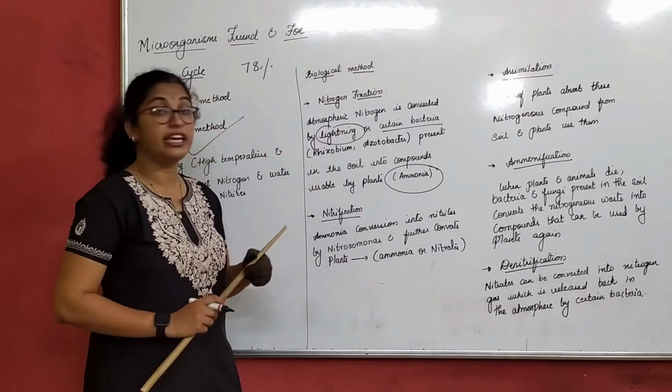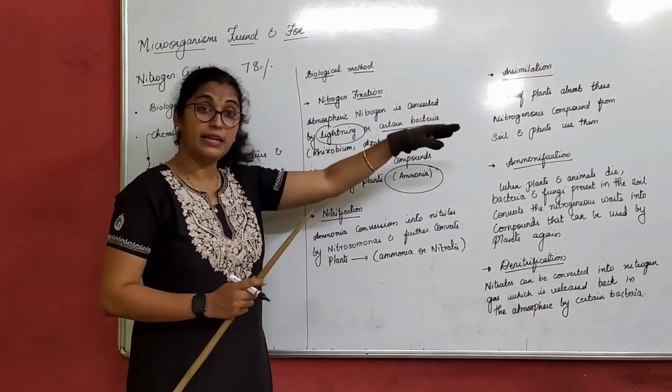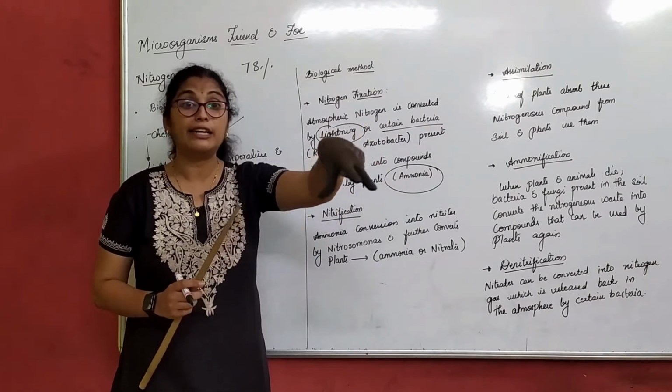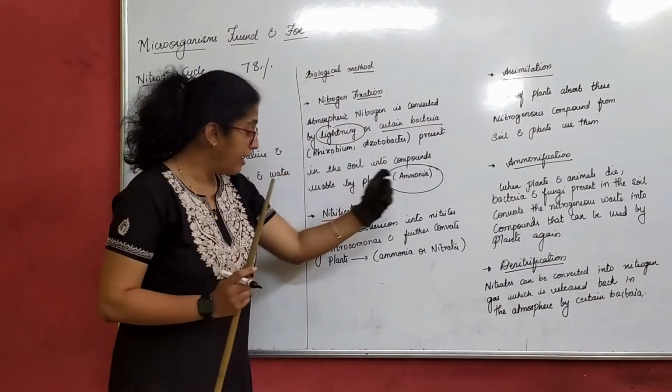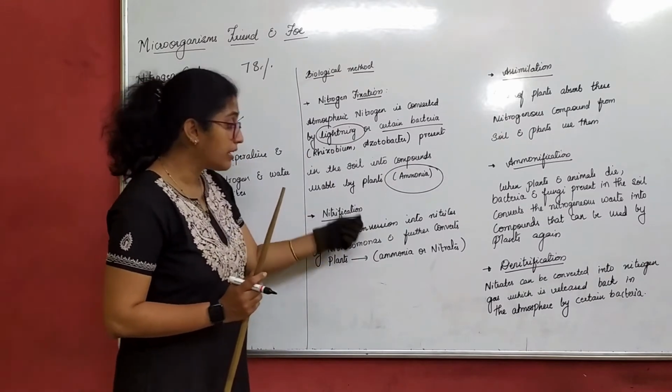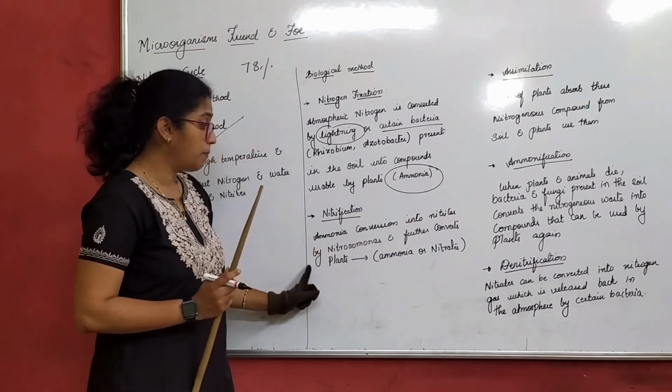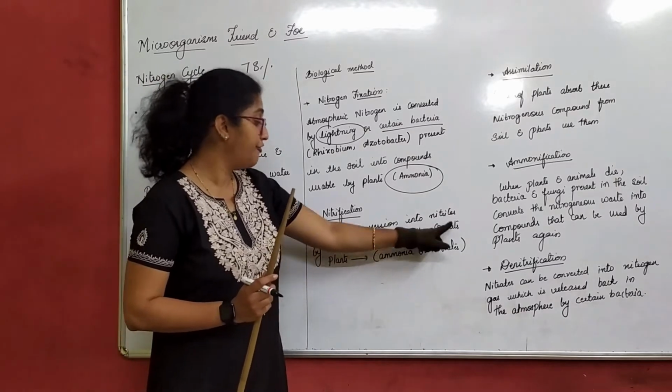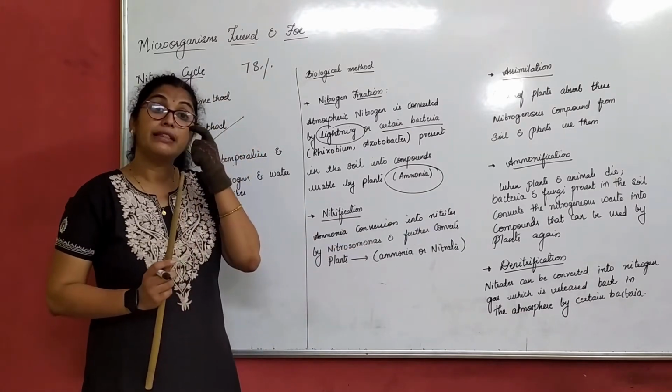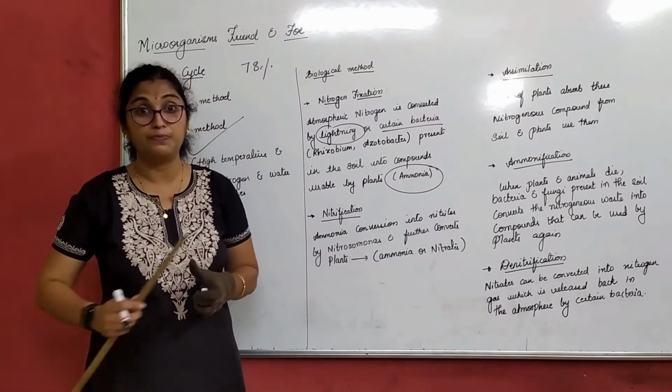Further, in nitrification, what happens? The first step is done: it converted nitrogen to ammonia. After this, ammonia converts into nitrates by Nitrosomonas and further converts. That means there is again a further conversion done.